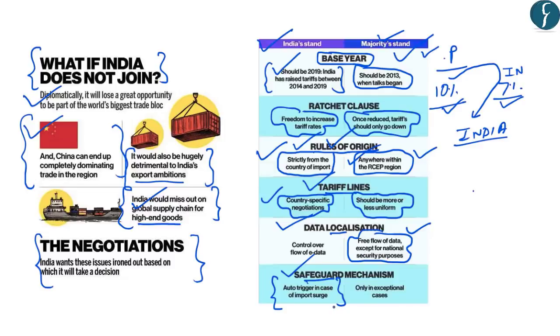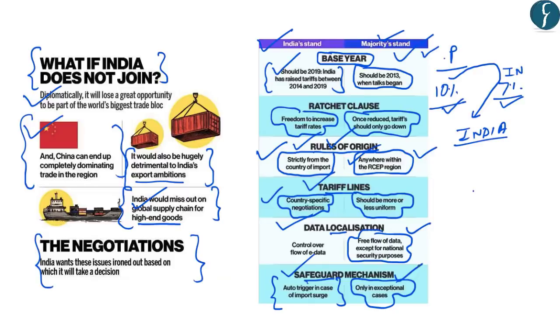So, if India sees an increased surge in imports of some products, it should be able to impose these safeguard duties. However, the RCEP countries are saying that such safeguard duties should only be imposed in exceptional cases and there should not be any auto trigger mechanism, which means that such duties should be imposed only after negotiation with the other countries.